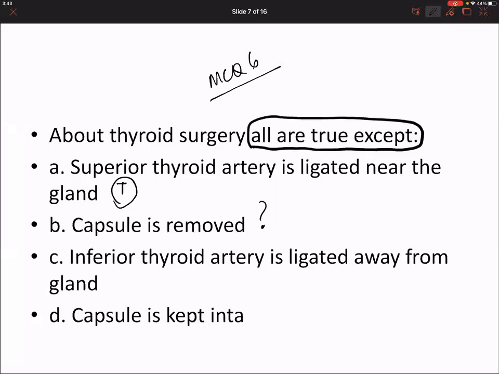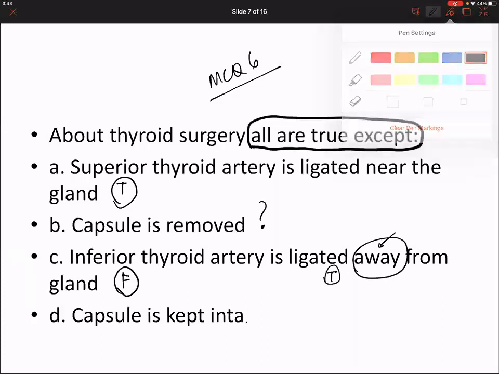Inferior thyroid artery is ligated away from the gland. False. Good one. Maybe the question is from a dinosaur era. At that time, they used to consider it as true. Okay, but now we consider it as false. We keep the capsule, or it is an intracapsular dissection. Hemorrhage will happen. Very good. False.